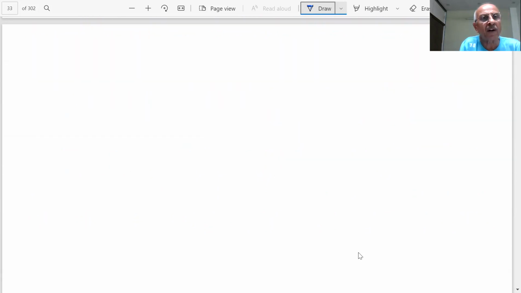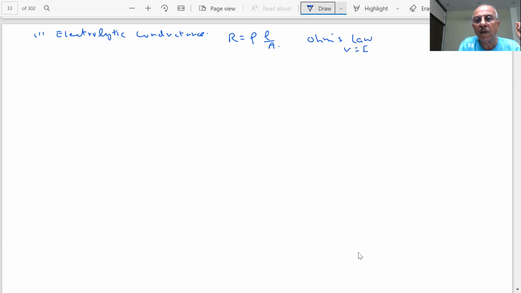Further, student, the second part of this was electrolytic conductance, because numericals are going to be on this also. And the difference between metallic and electrolytic conductance, we have told you, charge ion, student. And here we used R is equal to rho into L by A, and Ohm's law is still applicable: V is equal to I into R, student.